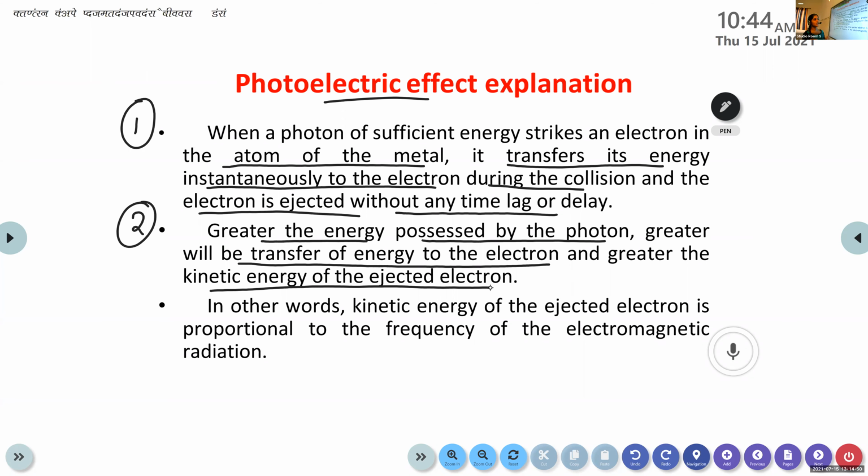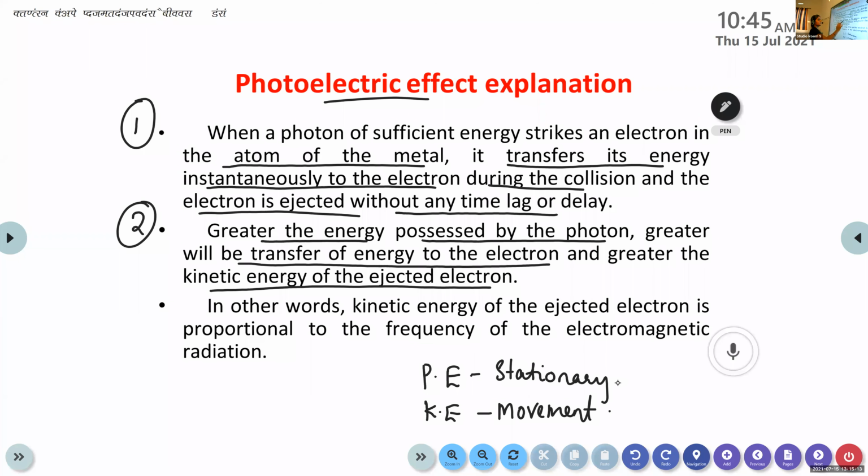Kinetic energy is required for the movement of all substances, right? The movement is based on kinetic energy. There are two types of energies: potential energy and kinetic energy. This kinetic energy is due to the movement, and potential energy is in the stationary state, right?